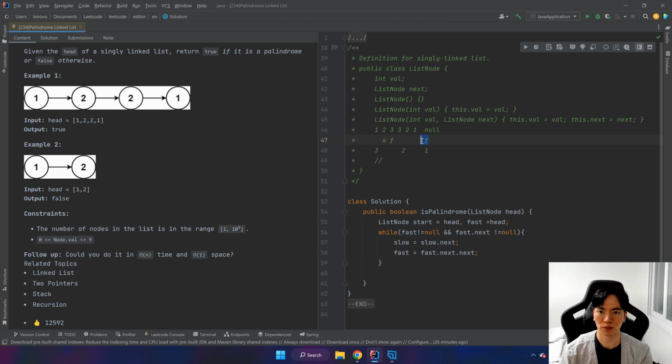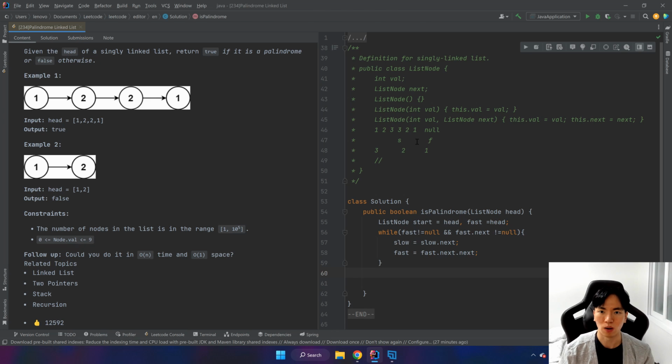So maybe you don't really understand, so let's go step by step. So this runs perfectly fine. And next iteration, slow is going to be at 3, and fast is going to be at 2, right? That's fine. And fast is not equal to null, and fast.next is not equal to null, right? So we do that again, and fast is at null, so we stop this iteration. So that's when we know.